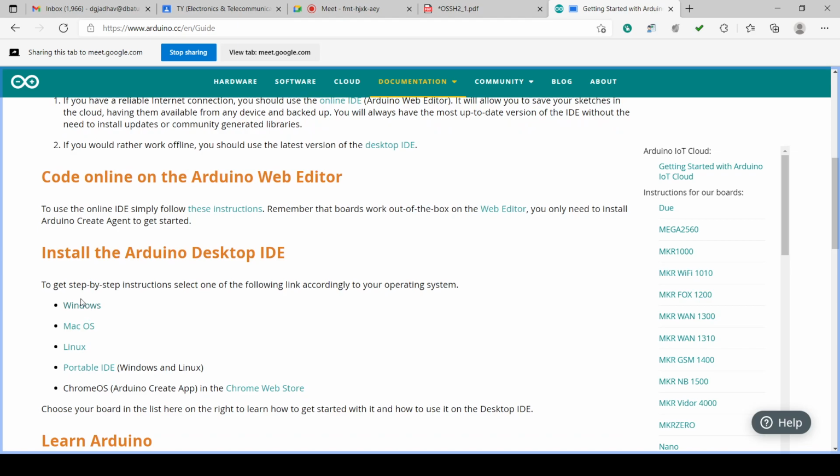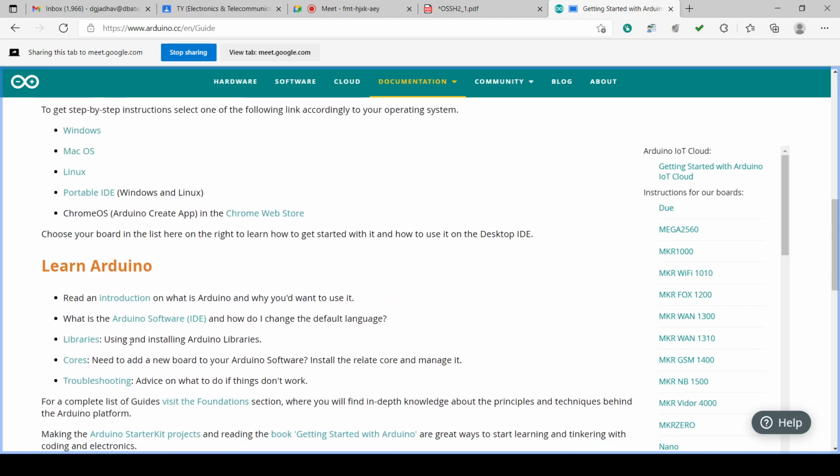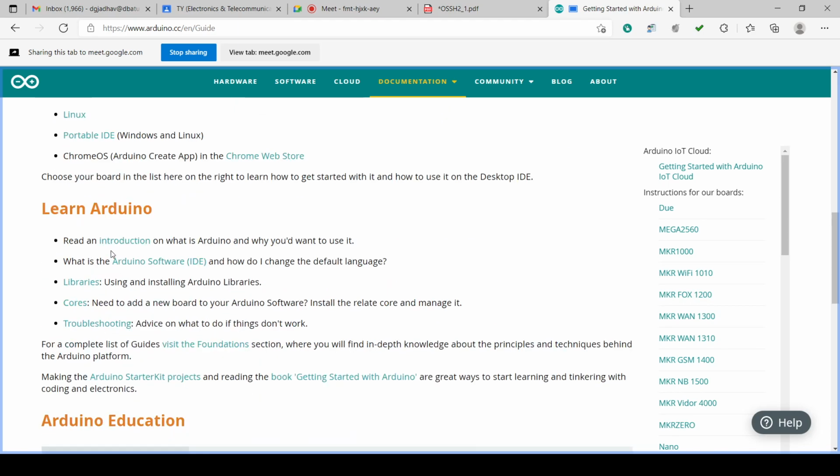For Windows you can select, get step by step instructions, select one following the link according to your operating system. So various operating systems are there. Windows, then Mac OS, then Linux, and portable IDE for Windows and Linux is also available, and Chrome OS is there. Then we can read an instruction on what the Arduino is and why you want to use it.